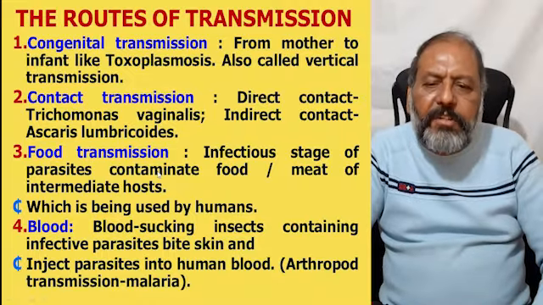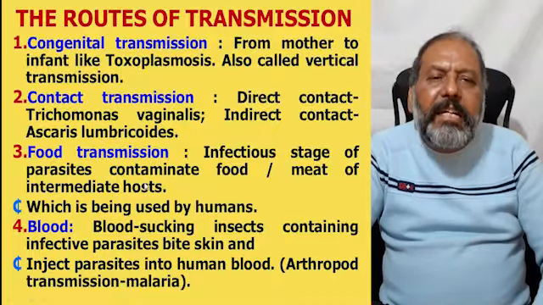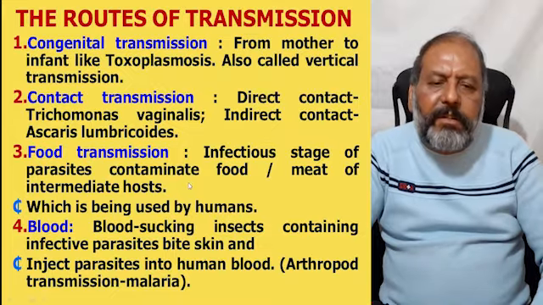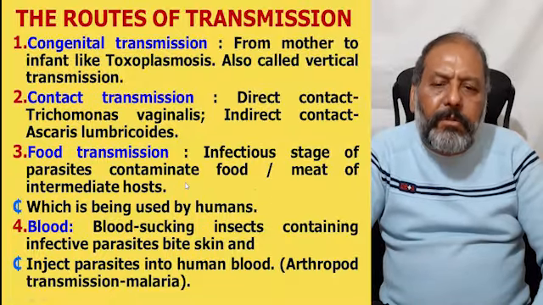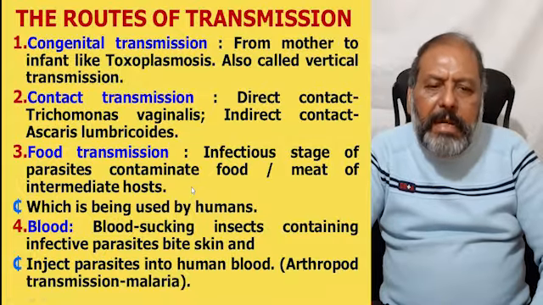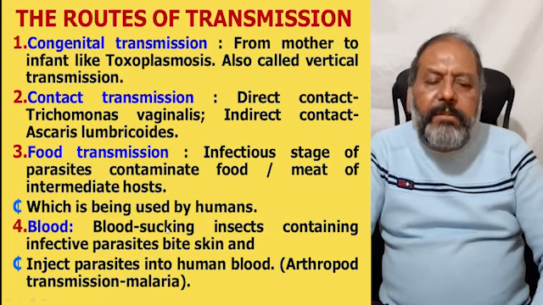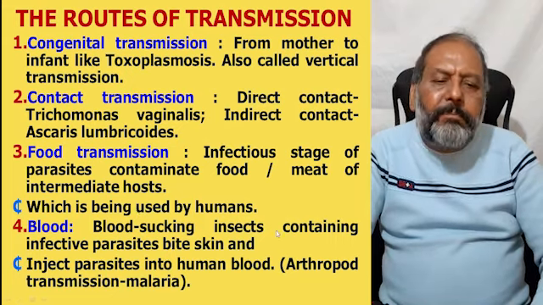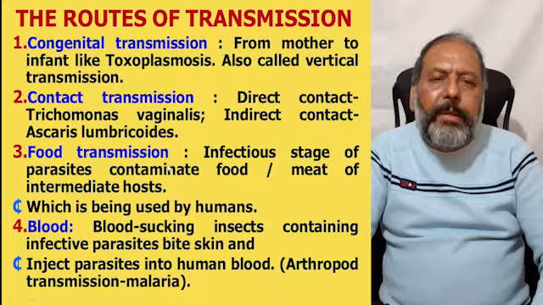fingers of the child. The third is food transmission, where infectious stages of the parasites contaminate food or the meat of the intermediate host, and that is taken as part of the food, carrying the infective stage of larvae or the eggs. That is being used by humans to complete the cycle in the human being.